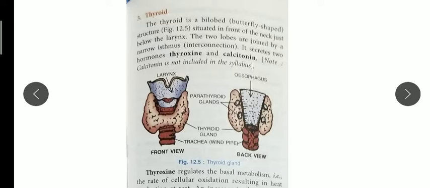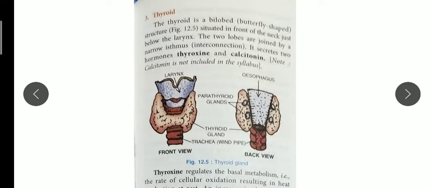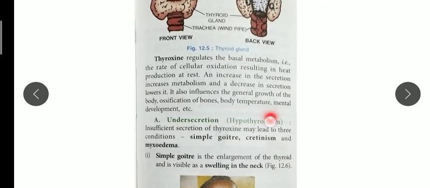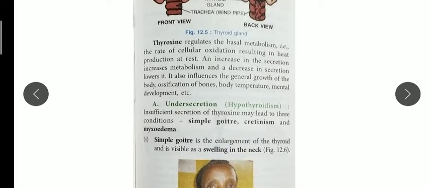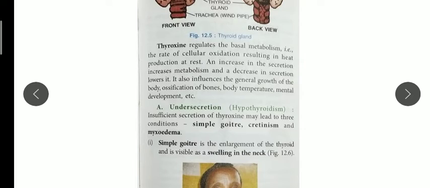Now they are asking, these glands secrete two hormones: thyroxine and calcitonin. Thyroxine is given in your book, in your syllabus, so we will learn about it. Calcitonin is not included in your syllabus. Now children, what does thyroxine do? It regulates the basal metabolism. Basal metabolism means the rate of cellular oxidation resulting in heat production as well.